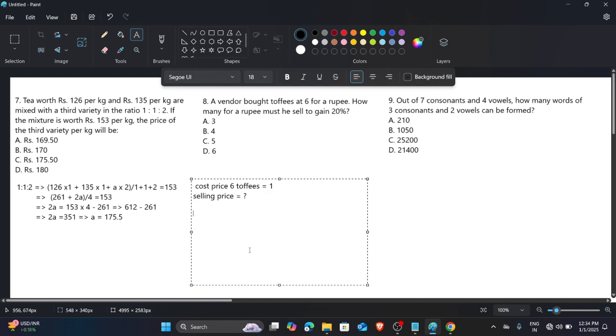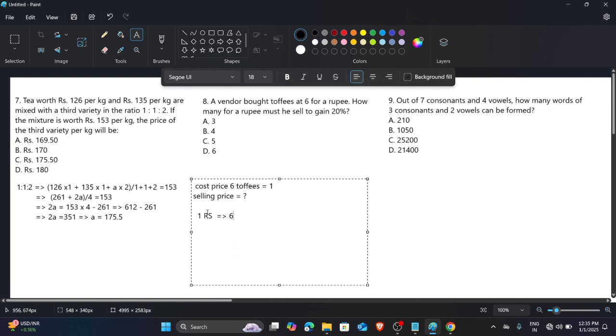The eighth question says, a shopkeeper buys 6 toffees for 1 rupee. Now, at how many toffees per rupee should he sell so that he gets a 20% profit?